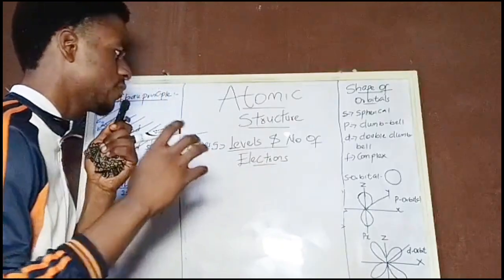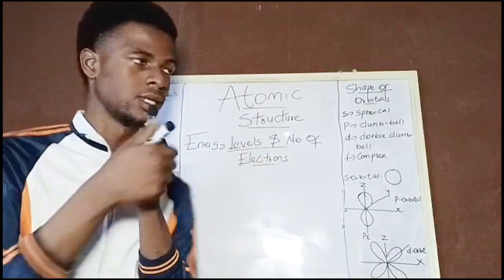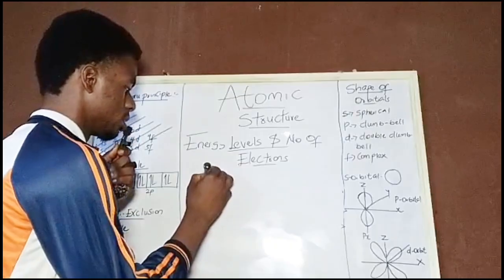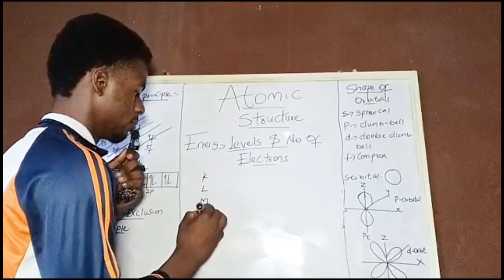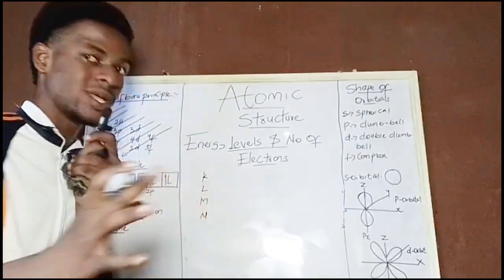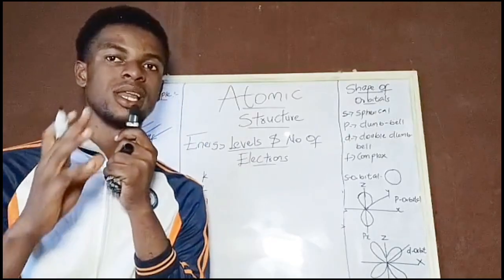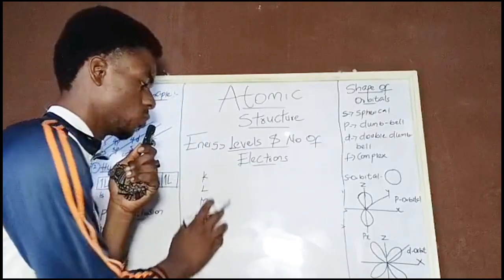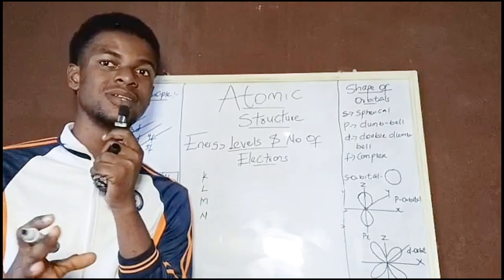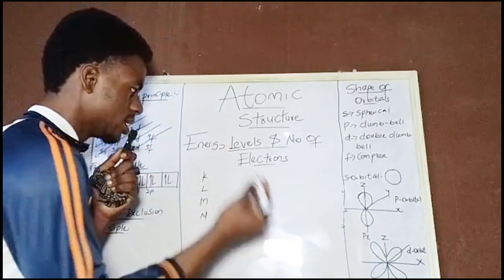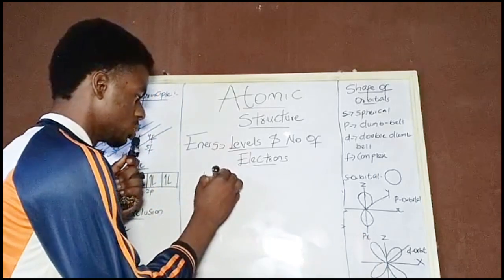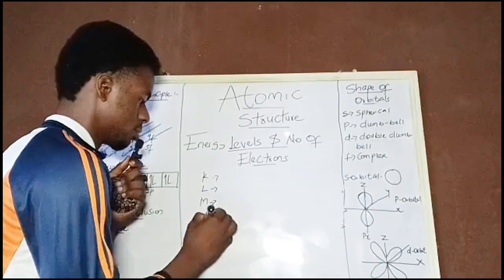Okay, now the next topic is energy levels and number of electrons. We have up to four energy levels, which we call K, L, M, N. In some places you can see it written with six, the O and the P. Majorly we are focused on these four, not the O and the P. They are not majorly necessary, but in case you see them, you can make use of them.